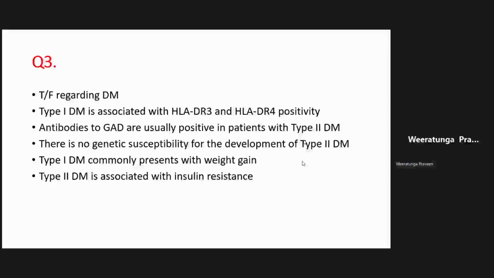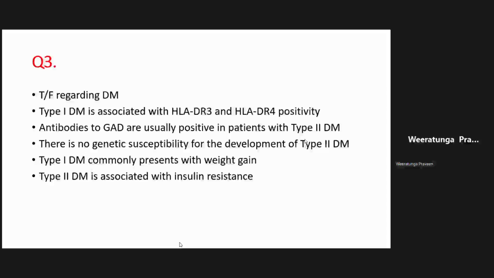Whereas type 2 is different. Type 2 diabetes is often diagnosed as a routine finding. You just screen for it and find it, right? And it is associated, as I said, with insulin resistance. It's a hallmark pathophysiological feature of type 2 diabetes.